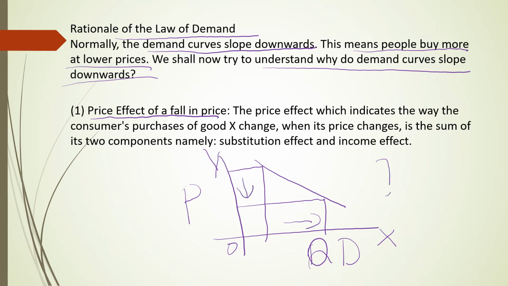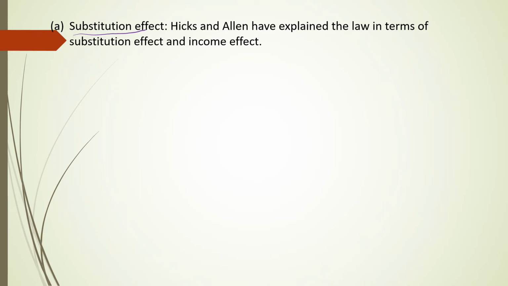Why is it so? Because of two reasons. One is the substitution effect, another one is the income effect. What is the substitution effect? Let us discuss one after the other. Now let us discuss the substitution effect, which was given by Hicks and Allen, and they explained the law in terms of substitution and income effect.